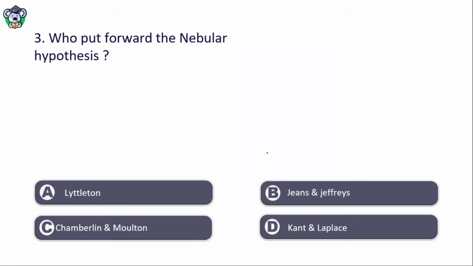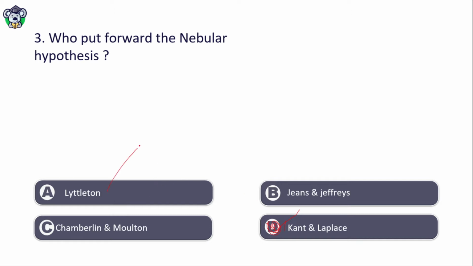Who put forward the nebular hypothesis? Option A, Lyttleton; Jeans and Jeffreys; Chamberlin and Moulton; Kant and Laplace. The right answer is option D. That is, Kant and Laplace put forward the nebular hypothesis.